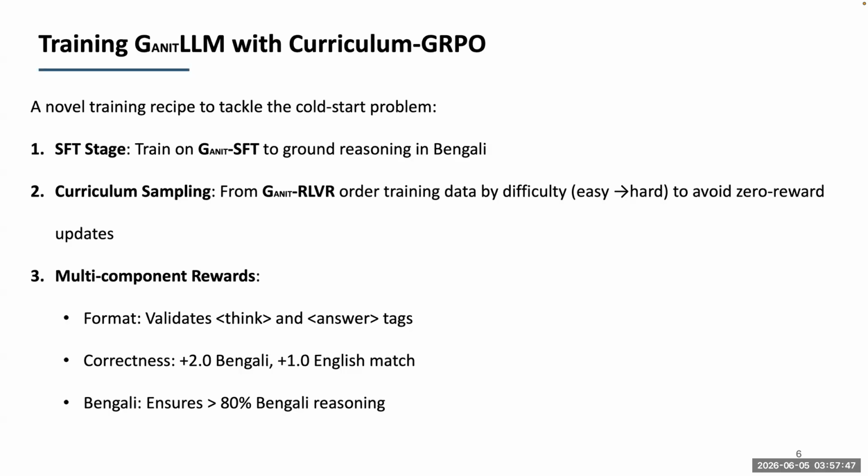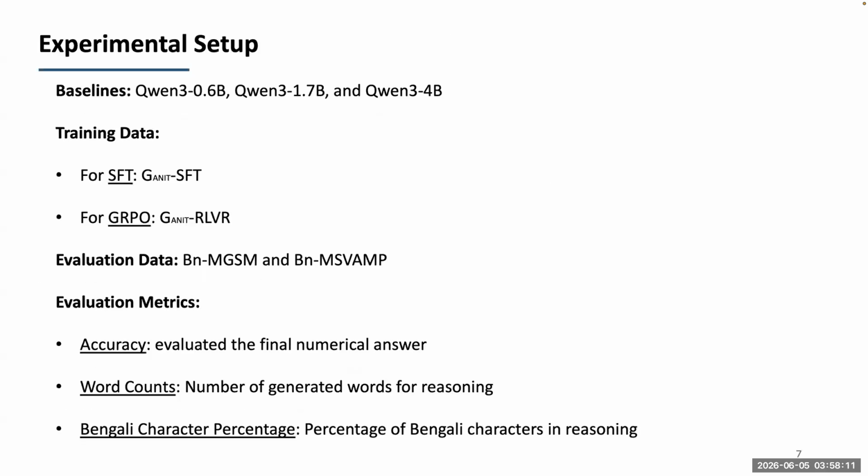In the next stage, we are applying curriculum sampling. We used the Ganit RLVR split so that we can order our training data by difficulty. And we designed our rewards using 3 components: one is format, another one is correctness, and then we rewarded to ensure 80% Bengali reasoning.